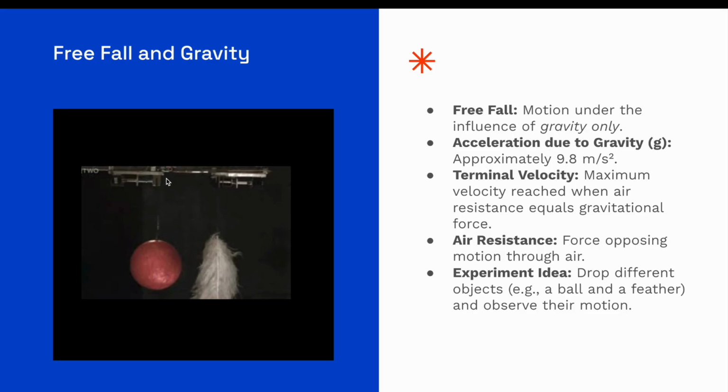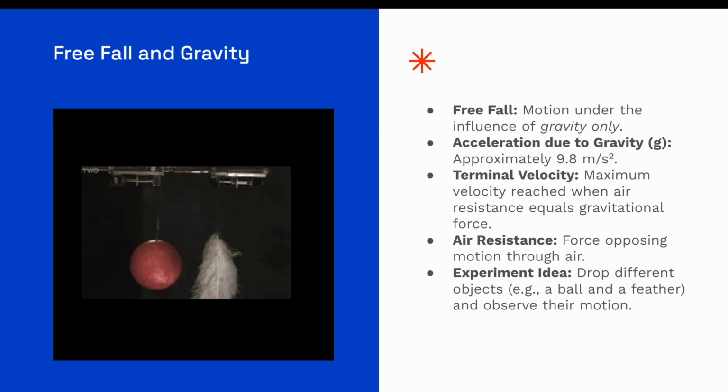So now let's look briefly at free fall and gravity. This is something that becomes a lot more important in 8.2, but we can look at it briefly here. Free fall is the motion under the influence of gravity and gravity only. That means if I drop an apple from a balcony, it's going to fall down, and that's because of gravity. So we can assume that things like air resistance are quite negligible.